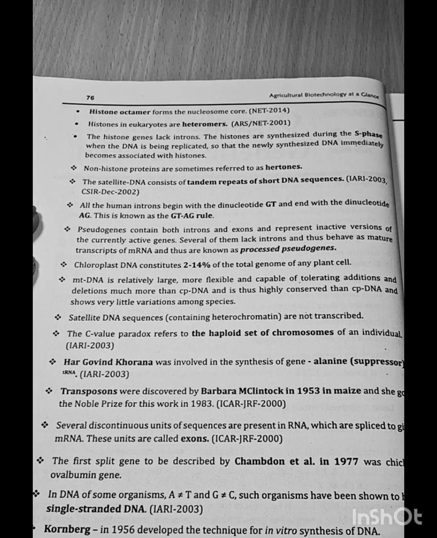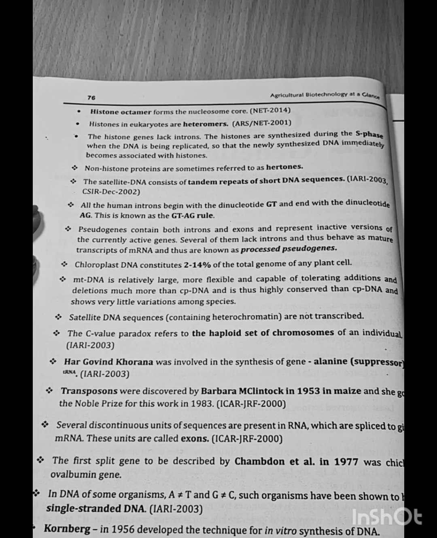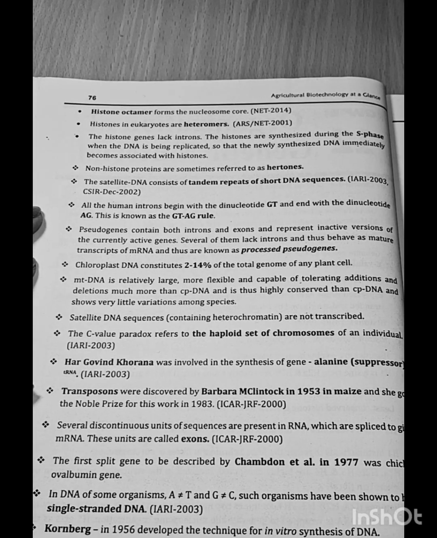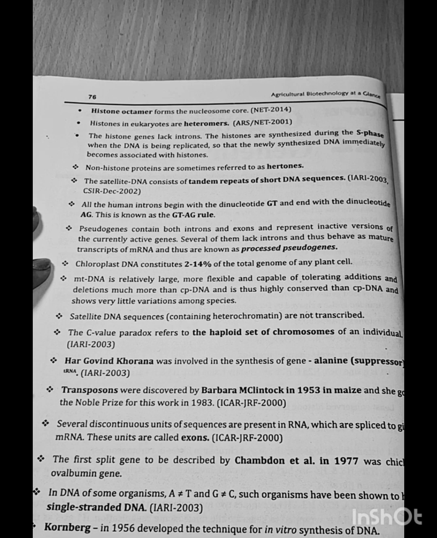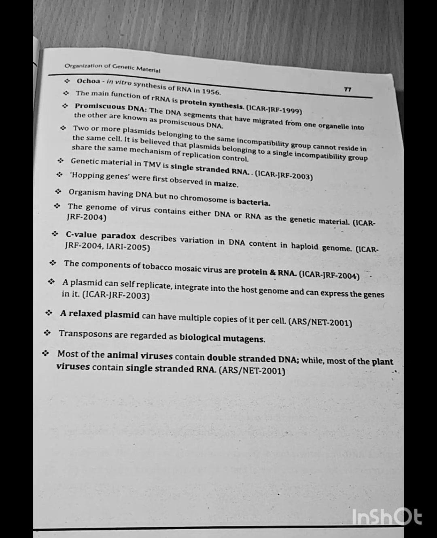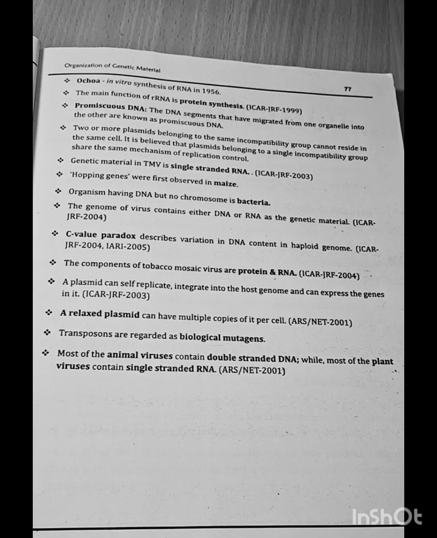In DNA of some organisms, A is not equal to T and G is not equal to C. Such organisms have been shown to have single-stranded DNA. Question asked in JRF 2003. Kornberg in 1956 developed the technique of in vitro synthesis of DNA. Ochoa gave the in vitro synthesis of RNA in 1956. The main function of rRNA is protein synthesis.